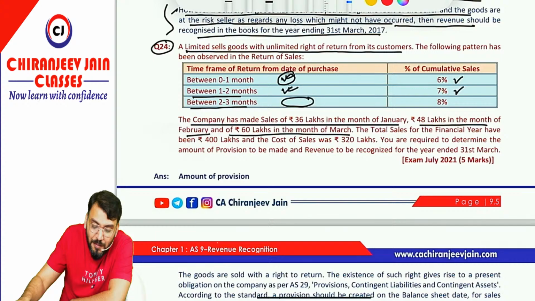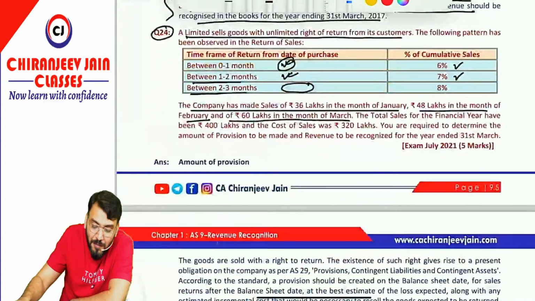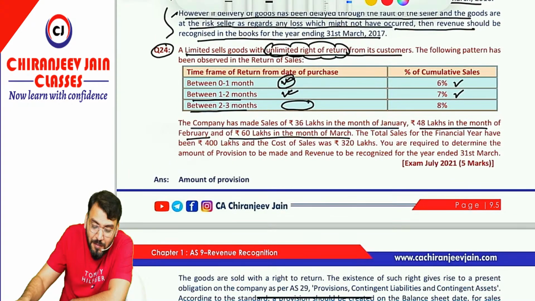Yeah, I made a mistake. It was for unlimited right to return. Unlimited right to return means the goods can be returned at any point of time. It means 0 to 1 month is the time of return from the date of purchase.